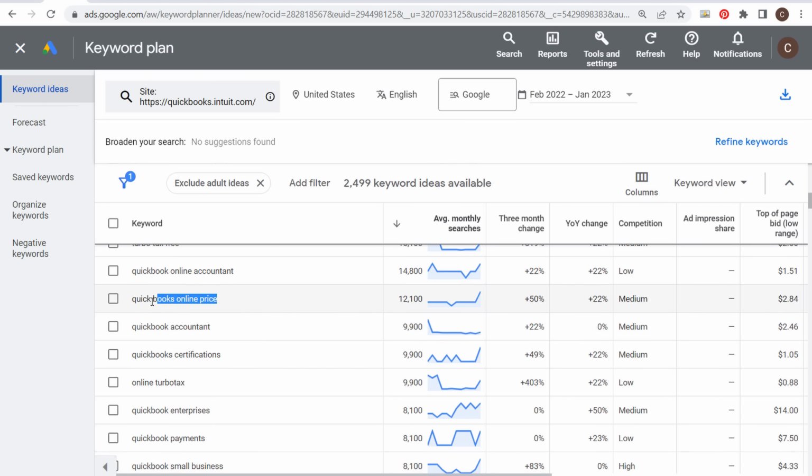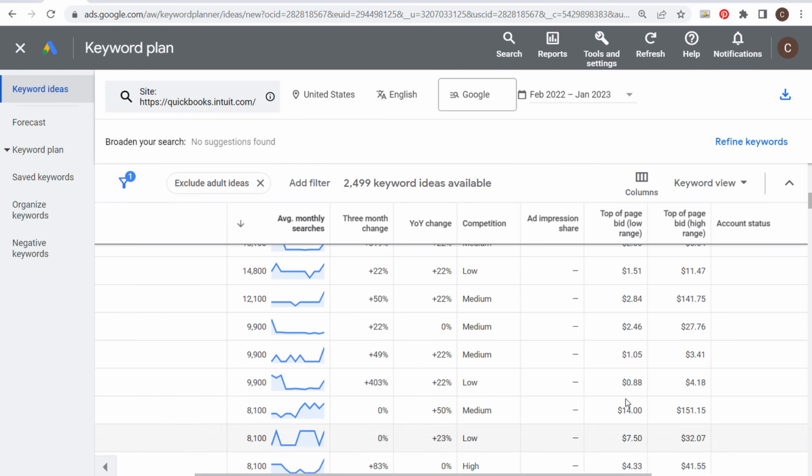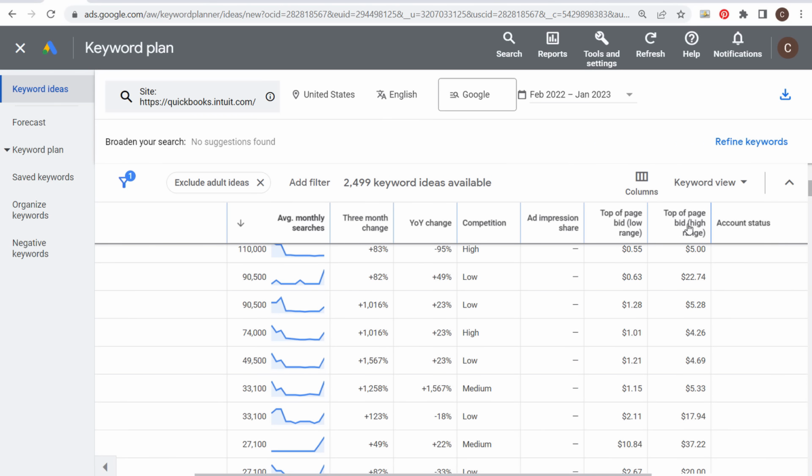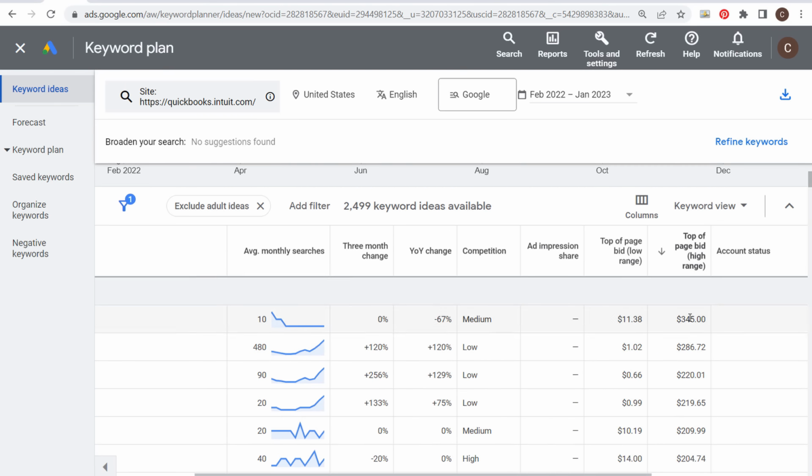Again, online price. People who are price shopping, you may not want to target with your advertisements, especially if we come over here and look at the average cost per click for some of these different keywords. If we look at the top of page bid, the high range, how much advertisers are bidding for some of these keywords, up to $345, $286. This is for a single click to their website.